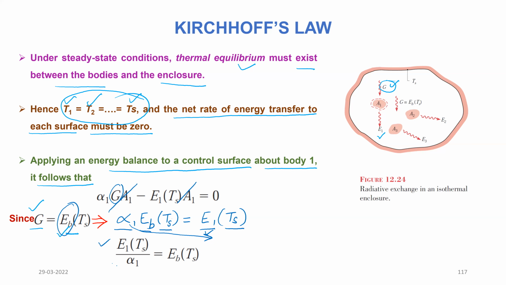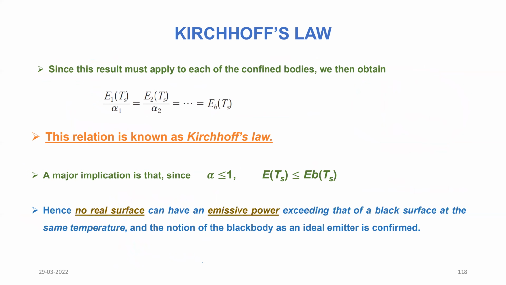So E1 by alpha 1 is equal to EB. Similar equations can be written for the other surfaces also. So you can see it here. This result must apply to each of the confined bodies. Then we obtain E1 by alpha 1 corresponding to Ts, E2 by alpha 2 corresponding to Ts. So these are equal, and that should be equal to EB.